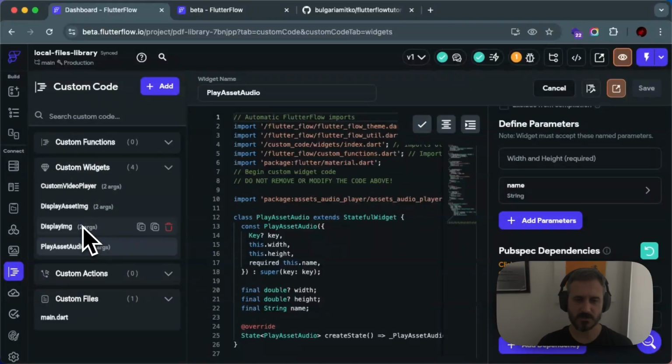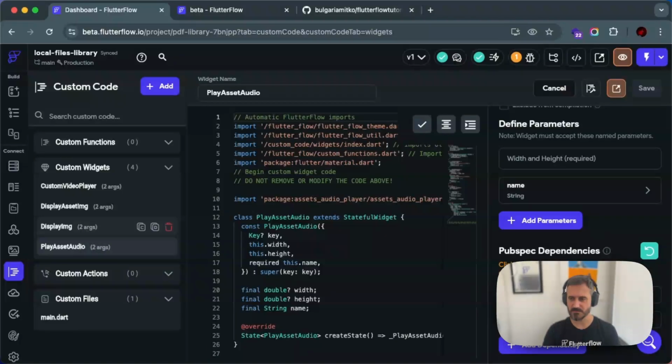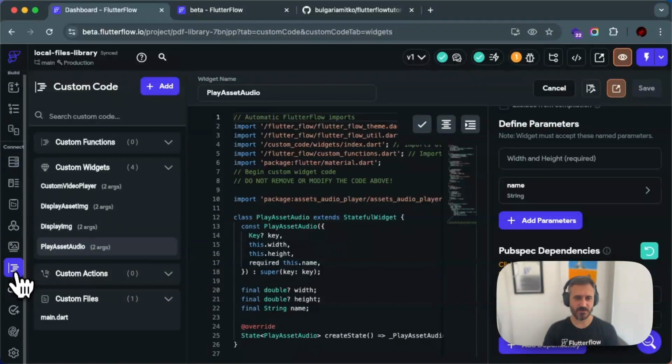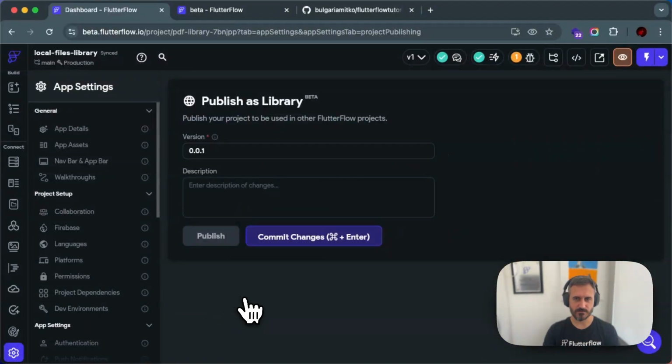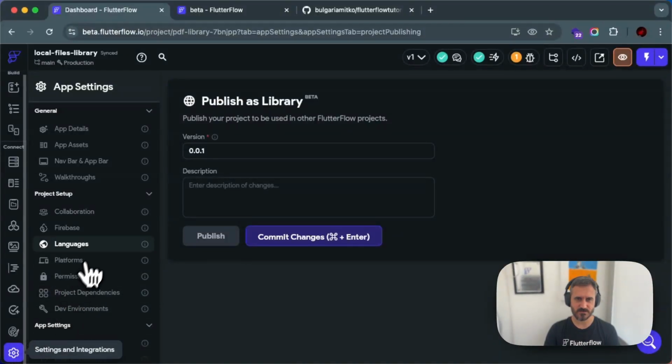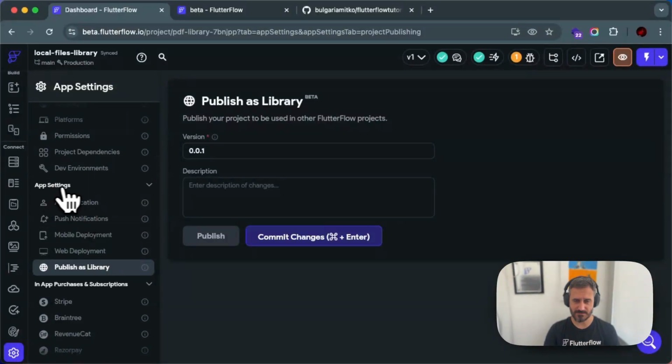And what if we want to convert that into a library? Something happened with my camera. So there is a new option. If you go to settings right now, and scroll down to app settings, there is a new option called publish to library.